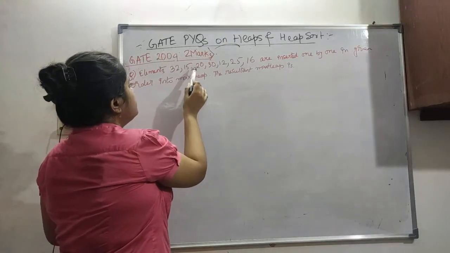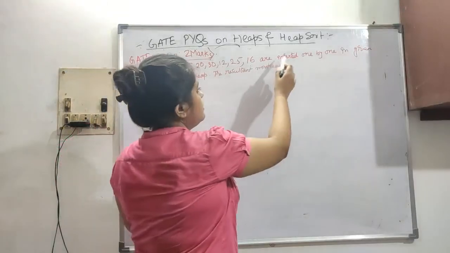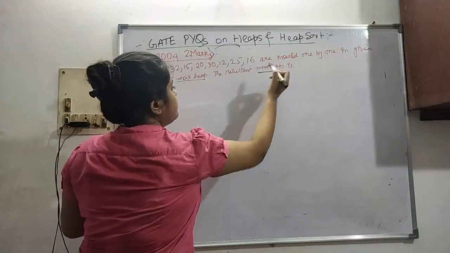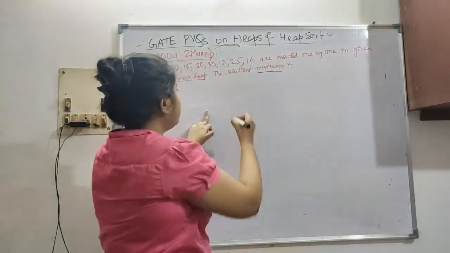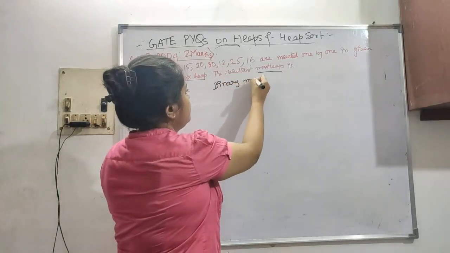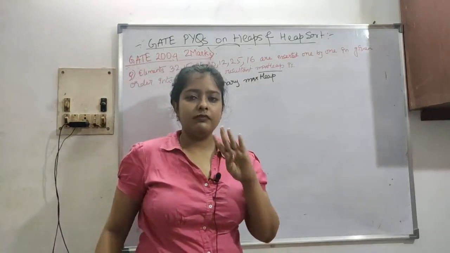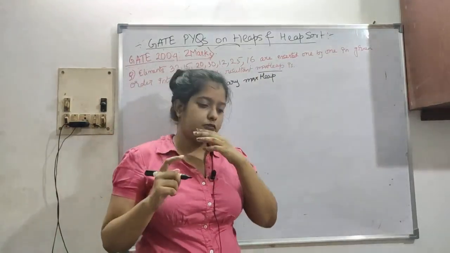Elements 32, 15, 20, 30, 12, 25, 16 are inserted one by one in a given order into a max heap. The resultant max heap is, so okay, sorry. Here it is actually a binary max heap. Okay. Why am I telling you this? Because in the given question 4 trees were mentioned. Among all these 4, you have to choose the correct one.